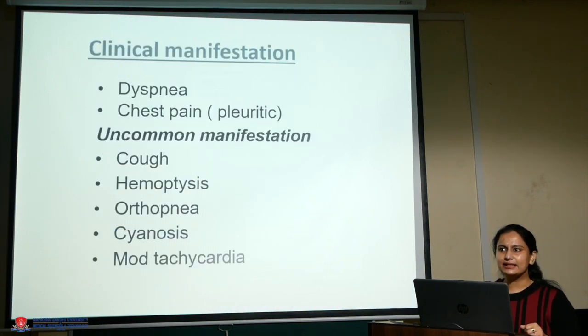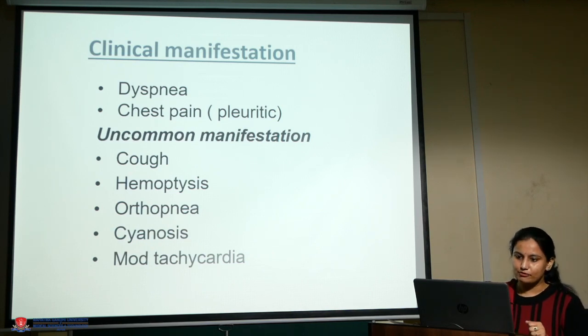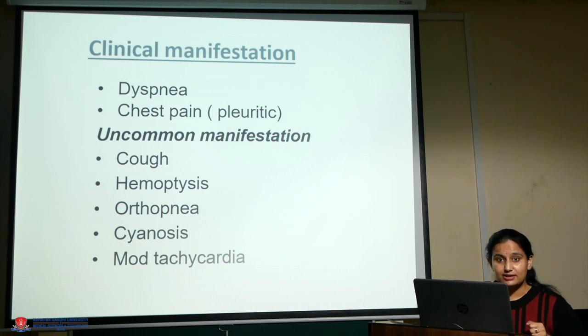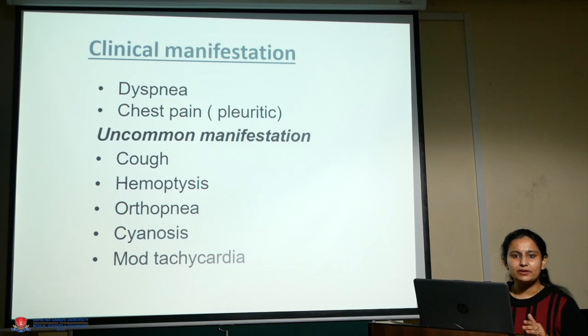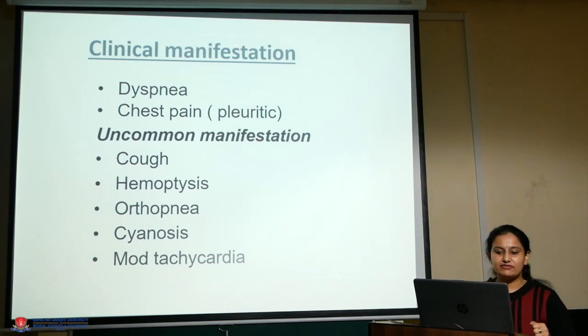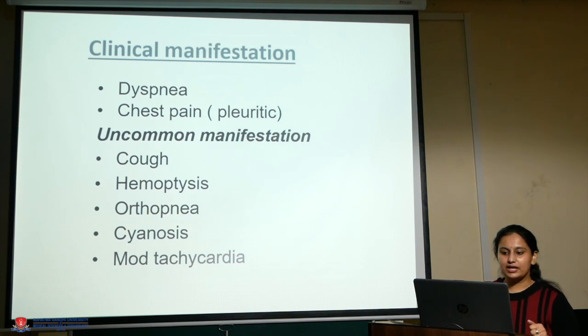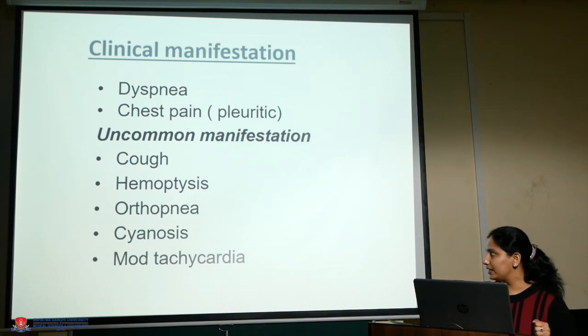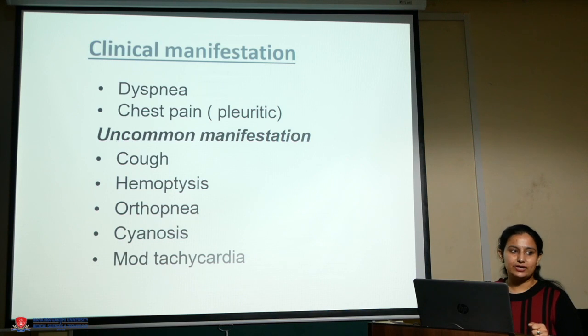Now, what are the clinical manifestations or clinical features you will see in a patient suffering from pneumothorax? It can be dyspnea, that is shortness of breath, and chest pain, that is pleuritic chest pain. These are the common manifestations. Uncommon manifestations are cough, hemoptysis, orthopnea, cyanosis and moderate tachycardia.